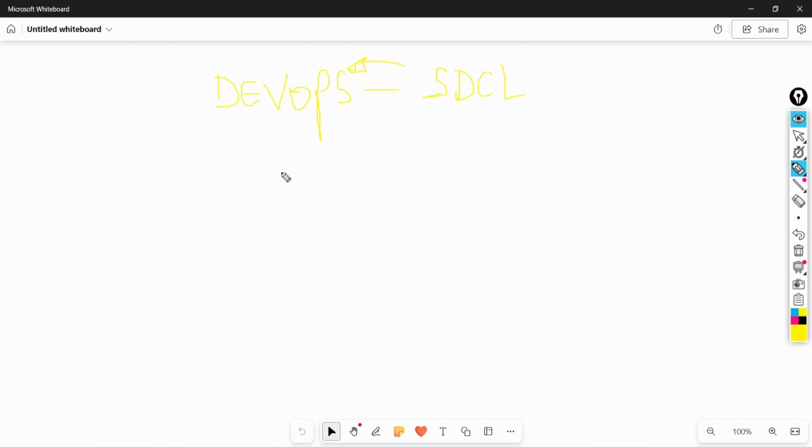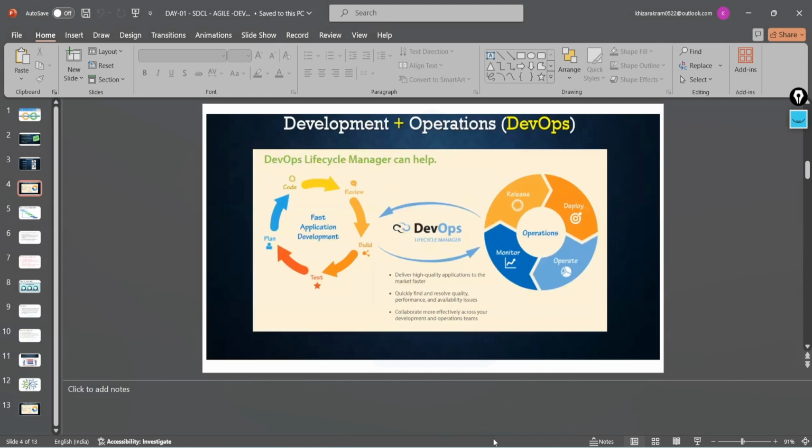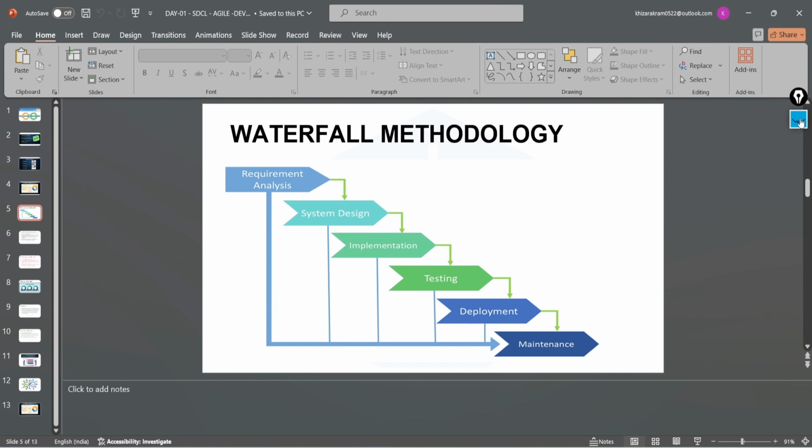Before we proceed further, we will first check the method which was followed before for the software development cycle. The methodology they used to follow was the waterfall methodology. What do you mean by the waterfall methodology? For that, if I go to the PPT, you'll be able to find